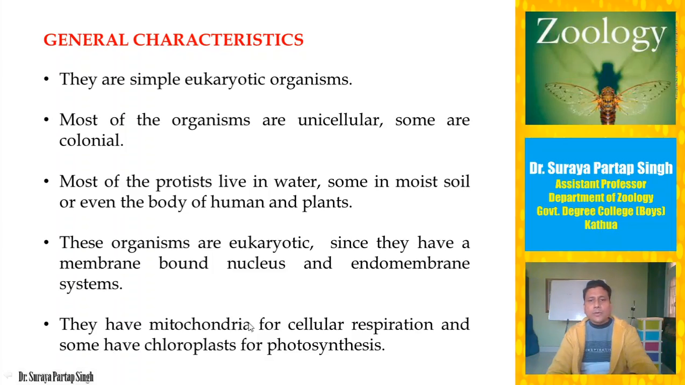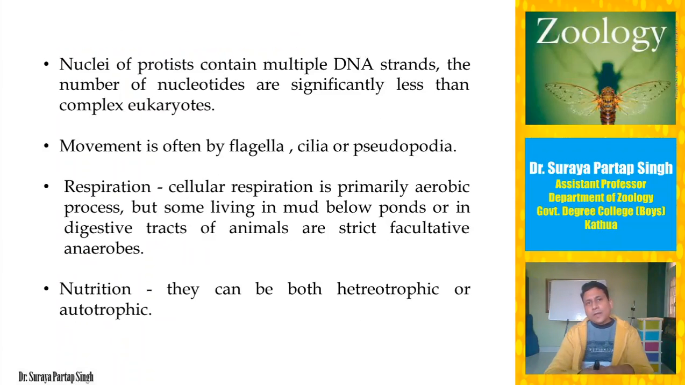They have mitochondria for cellular respiration. All the protists, whether they are of animal origin, plant origin or fungal origin, have mitochondria for cellular respiration. And some of them have chloroplast for photosynthesis. For example, in case of algae, which are autotrophic in nature and perform photosynthesis, they require chlorophyll, and chlorophyll is present in the chloroplasts. Now, nuclei in case of protists contain multiple strands of DNA, and the number of nucleotides is significantly less than in complex eukaryotes.